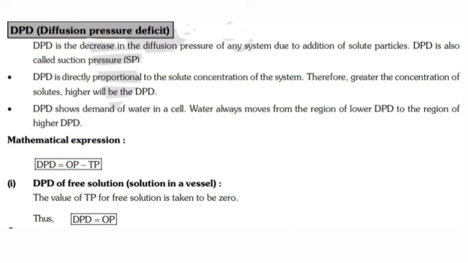The mathematical expression of DPD is DPD equals OP minus TP. Diffusion pressure deficit equals osmotic pressure minus turgor pressure. DPD of free solution in a vessel. The value of TP for free solution is taken to be 0. Thus, DPD equals OP because TP is 0.